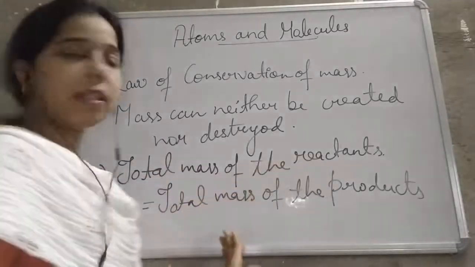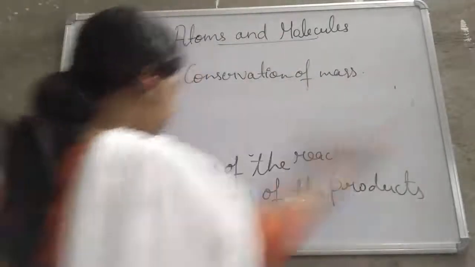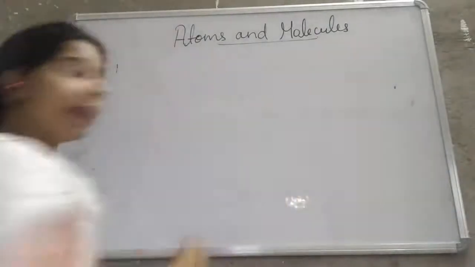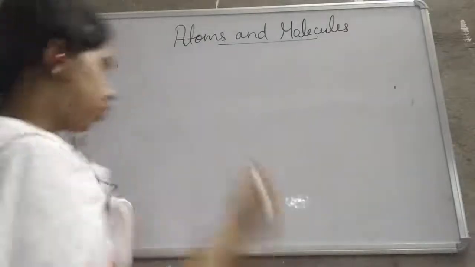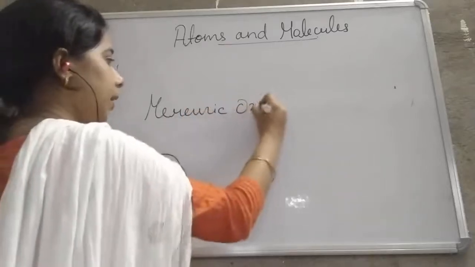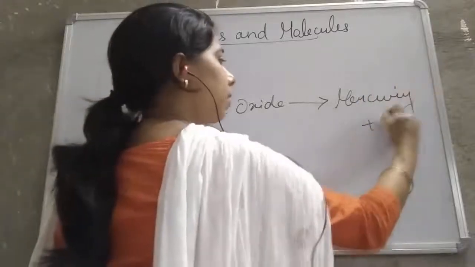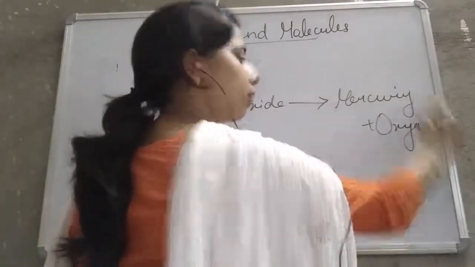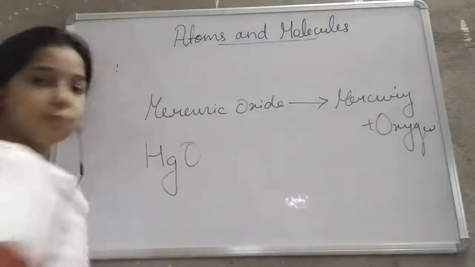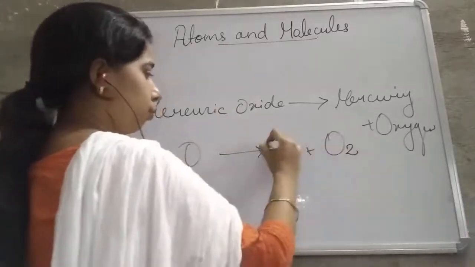Total mass of the reactants is equal to total mass of the products, or mass can neither be created nor destroyed. Suppose a reaction is there in which mercuric oxide gets decomposed into mercury and oxygen. So you see here, students, mercuric oxide will give mercury plus oxygen, right? Or mercuric oxide, HgO, gives Hg plus O2.